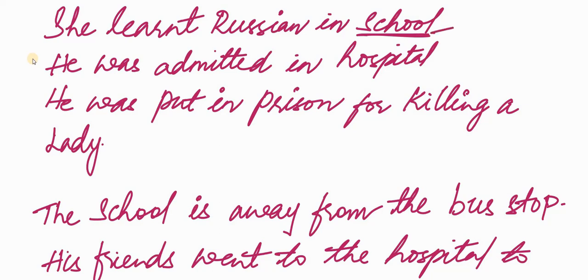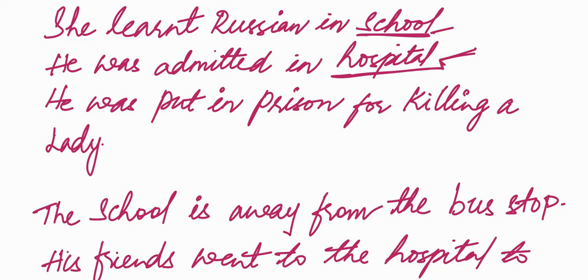He was admitted in hospital. Again, we have used the noun hospital for its obvious purpose. Why does a person visit a hospital? Either to be admitted or to have a random checkup or to see a doctor. Here, hospital is used for its obvious reason. Hence, there is no need of using an article.